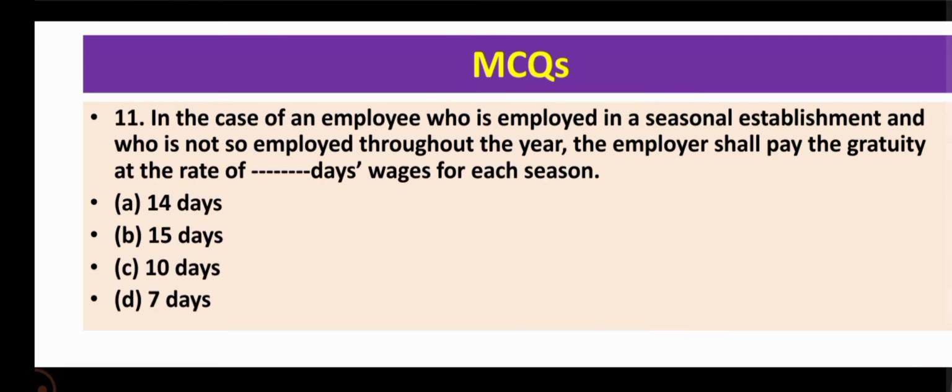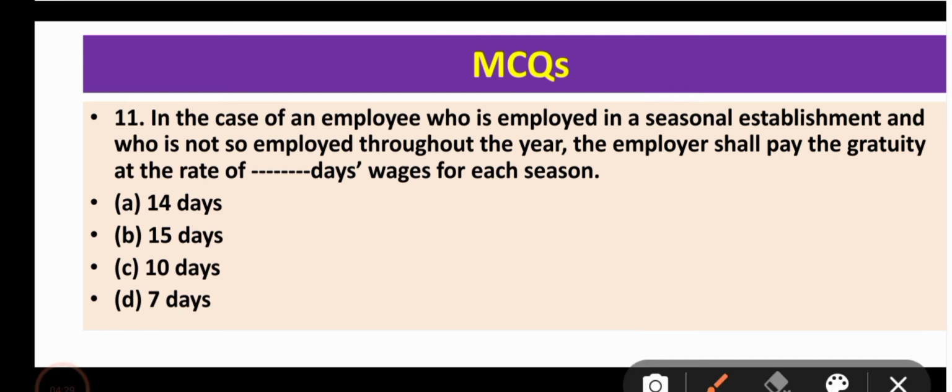Now come to question number 11. In the case of an employee who is employed in a seasonal establishment and who is not so employed throughout the year, the employer shall pay the gratuity at the rate of what day's wages for each season. So in this case, the employer has to give the rate of 7 days. The correct option for question number 11 is option D, 7 days.